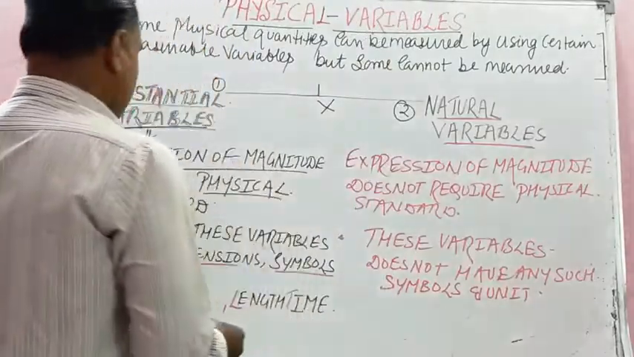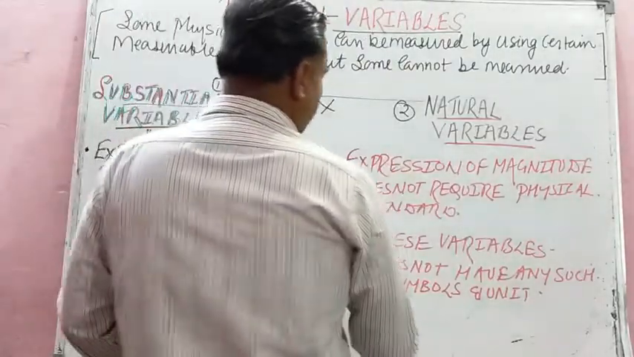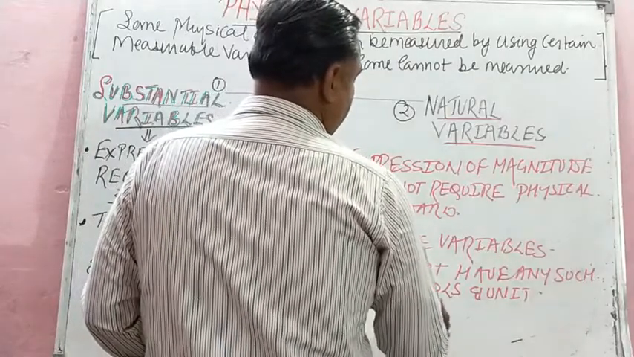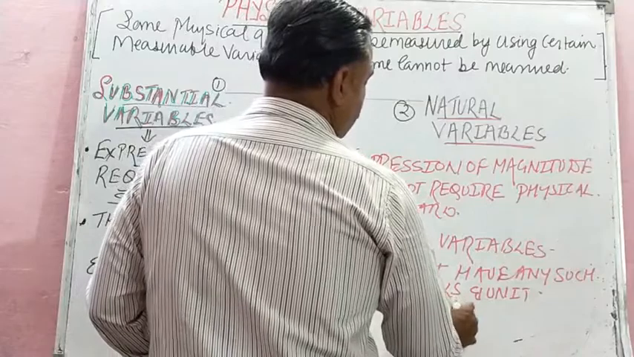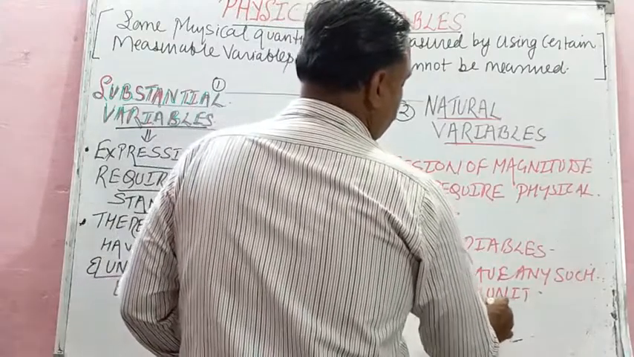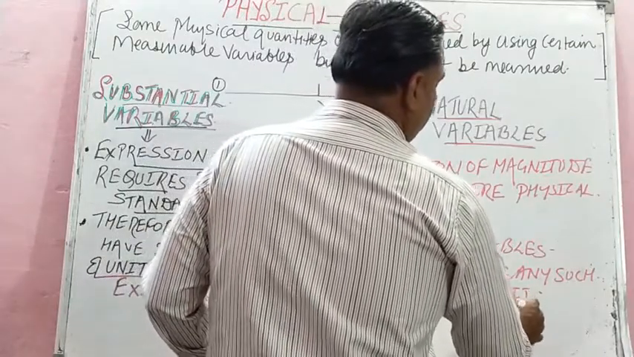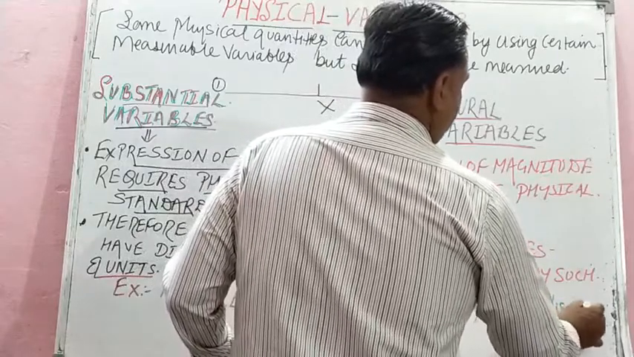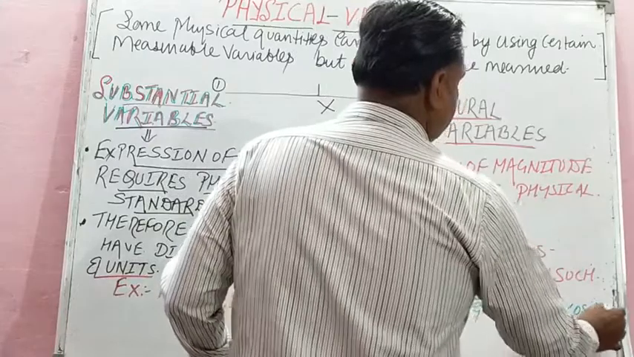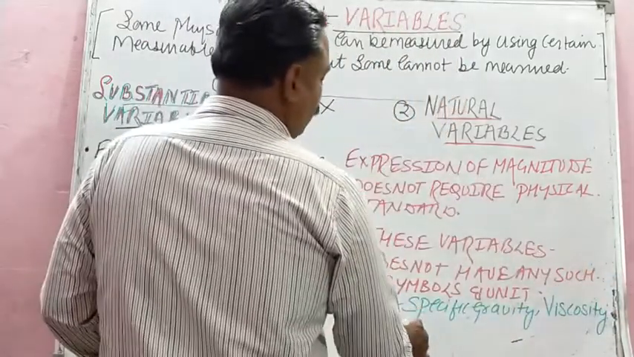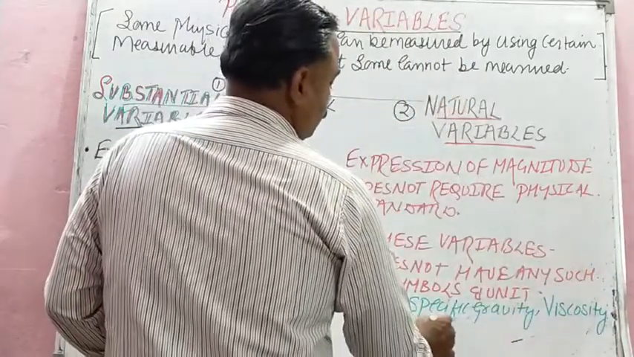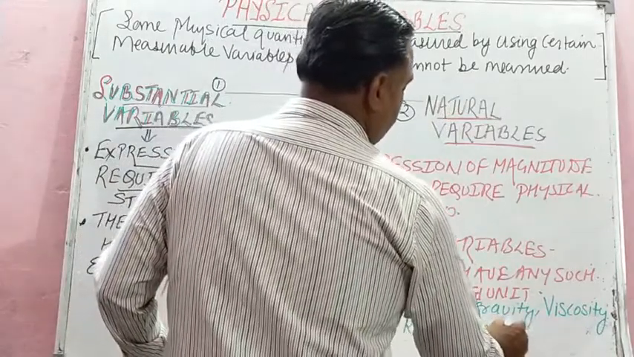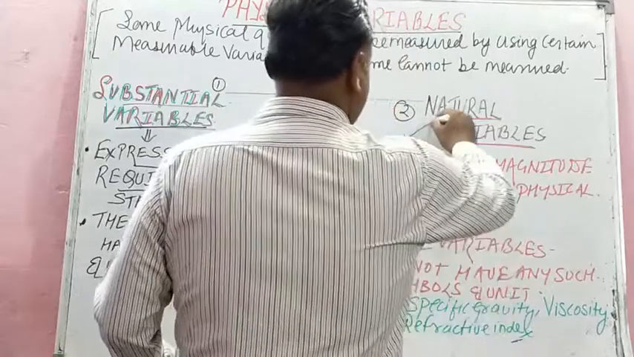And very popular examples, children. What are the examples? Example: specific gravity, isn't it? Then viscosity, specific viscosity, you can say, do not have any unit, dimension or symbol. Then refractive index. These are the examples of what, children? These are the examples of natural variable.